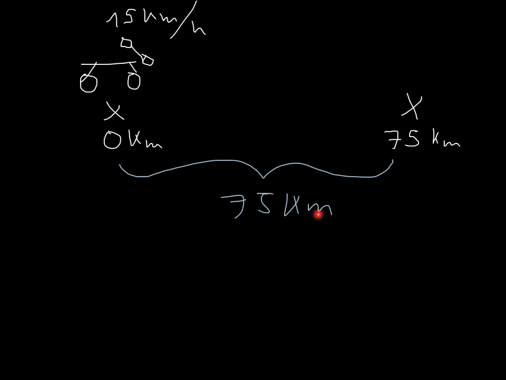So anyway, we know the distance, and we know that this guy does 15 kilometers every hour. Now, everybody knows what we call this thing, right? We call this the speed. So the speed of this guy, and we're going to write it with the letter S. So this is the distance d, and then the speed S is 15 kilometers per hour.